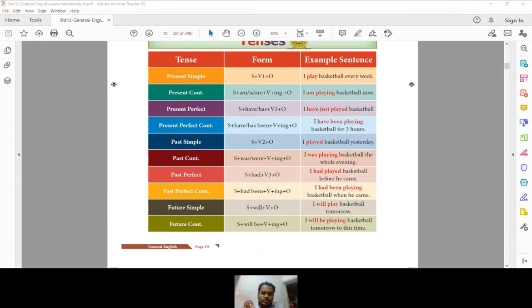I hope you have understood this important topic, one of the most important topics in grammar, tenses. And having understood this topic, you may feel better when I teach some more topics under the grammatical area. So with this, I am concluding the session, and we shall discuss some other topics next week.